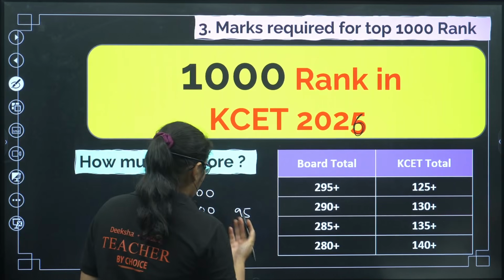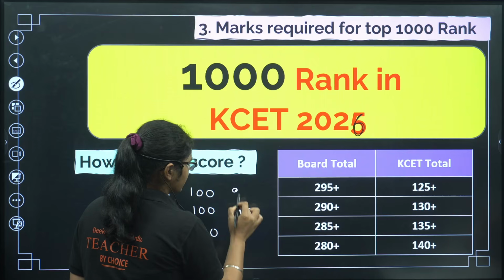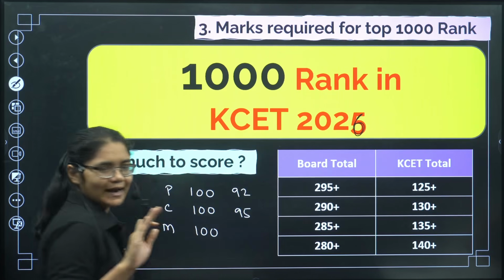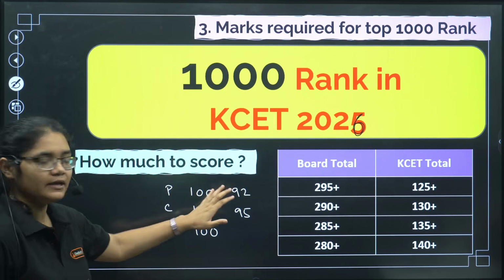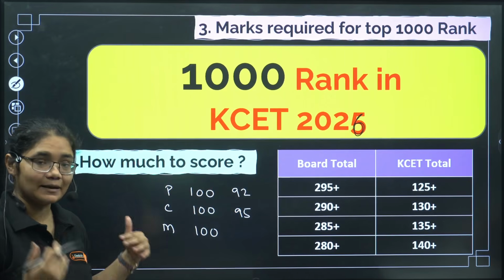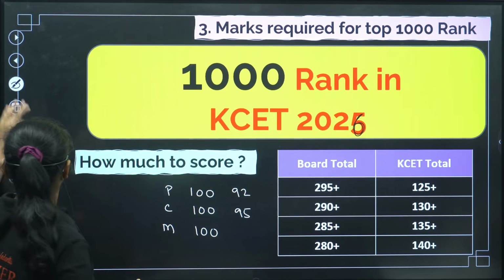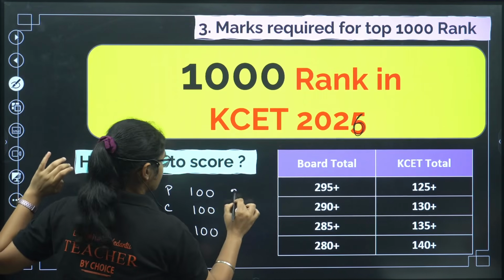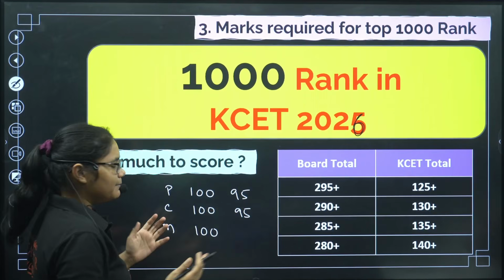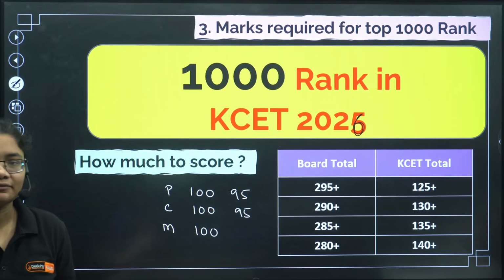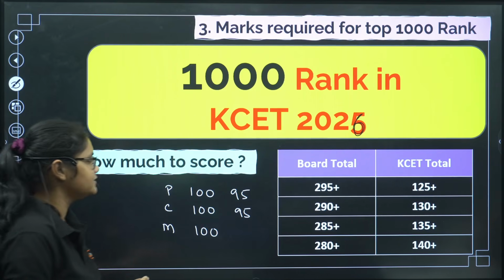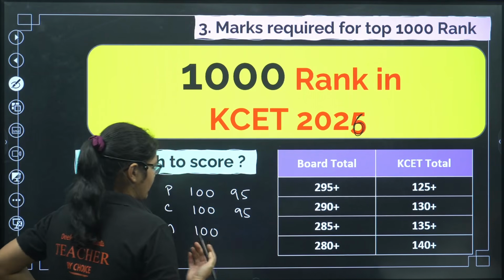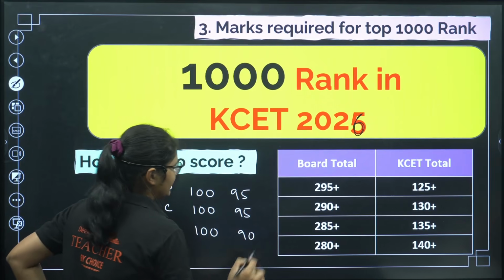Next, in maths you can score around 92. I'm saying this according to my own strengths and weaknesses, so you should also think about yours. Physics and chemistry we can easily score 95, but in maths I generally find students have a little difficulty, so I think I can get around 90 in maths.